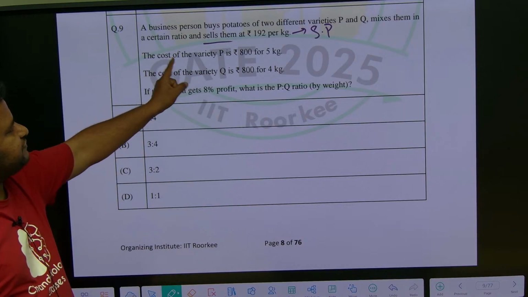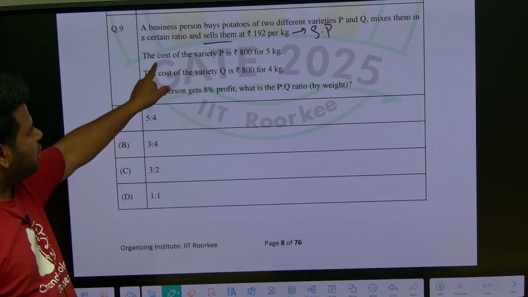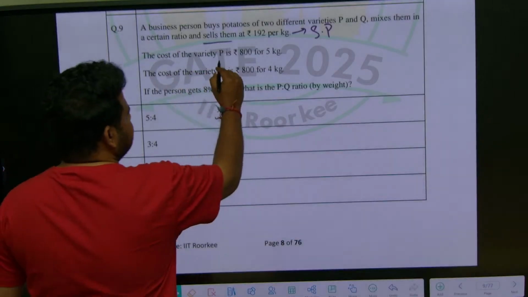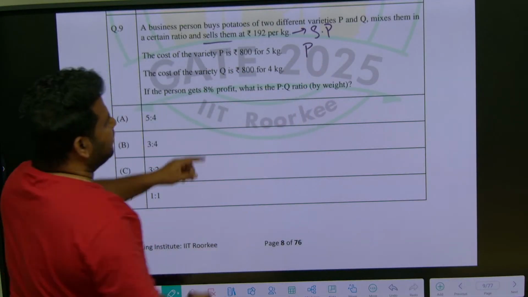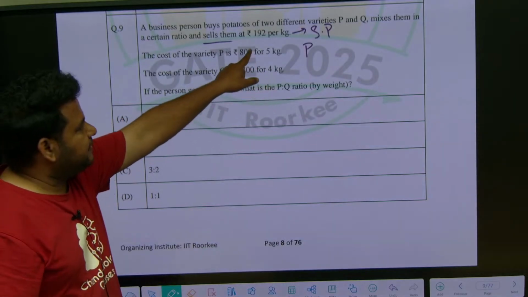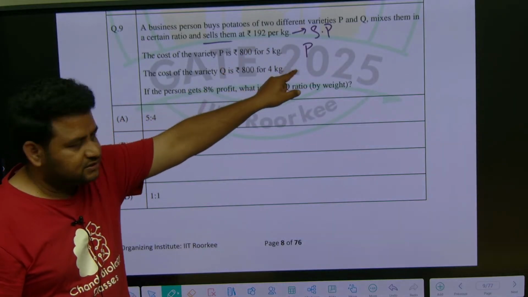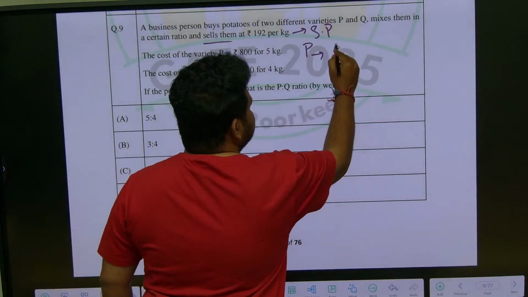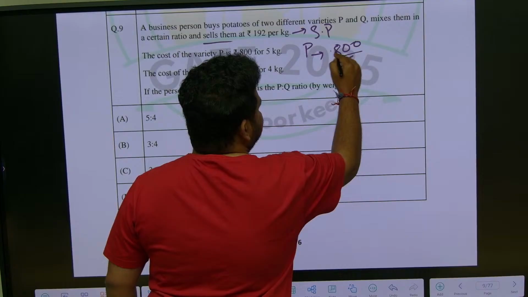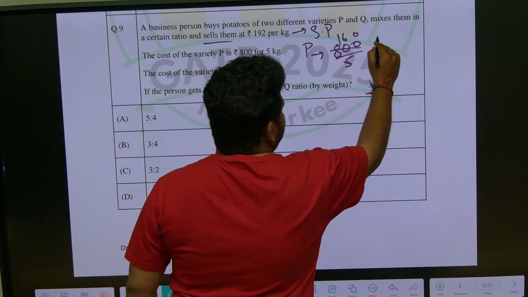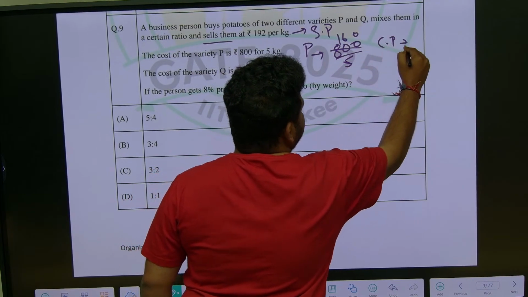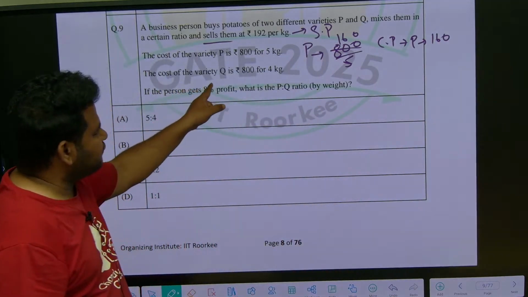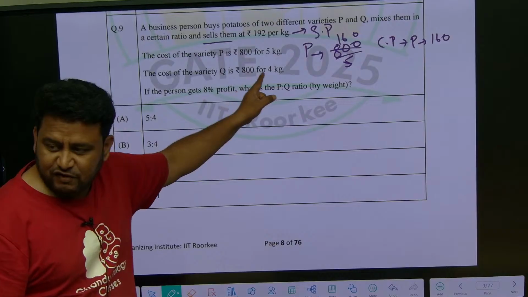The cost of the variety P, cost means cost price. So the cost price of P is given, but they have given rupees 800 for 5 kg, while the selling price is given for 1 kg. So I want the cost price also for 1 kg. For 1 kg I can do 800 by 5, so this will be 160. So the cost price of P is 160 per kg.